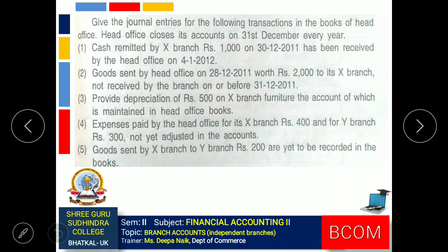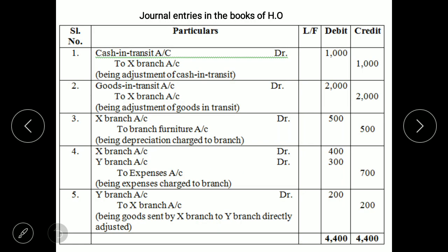Means before closing the accounts, goods were sent to the branch, but branch has not received the goods. So this becomes goods in transit. Hence the journal entry will be goods in transit account debit to X branch account 2000 being adjustment of goods in transit.